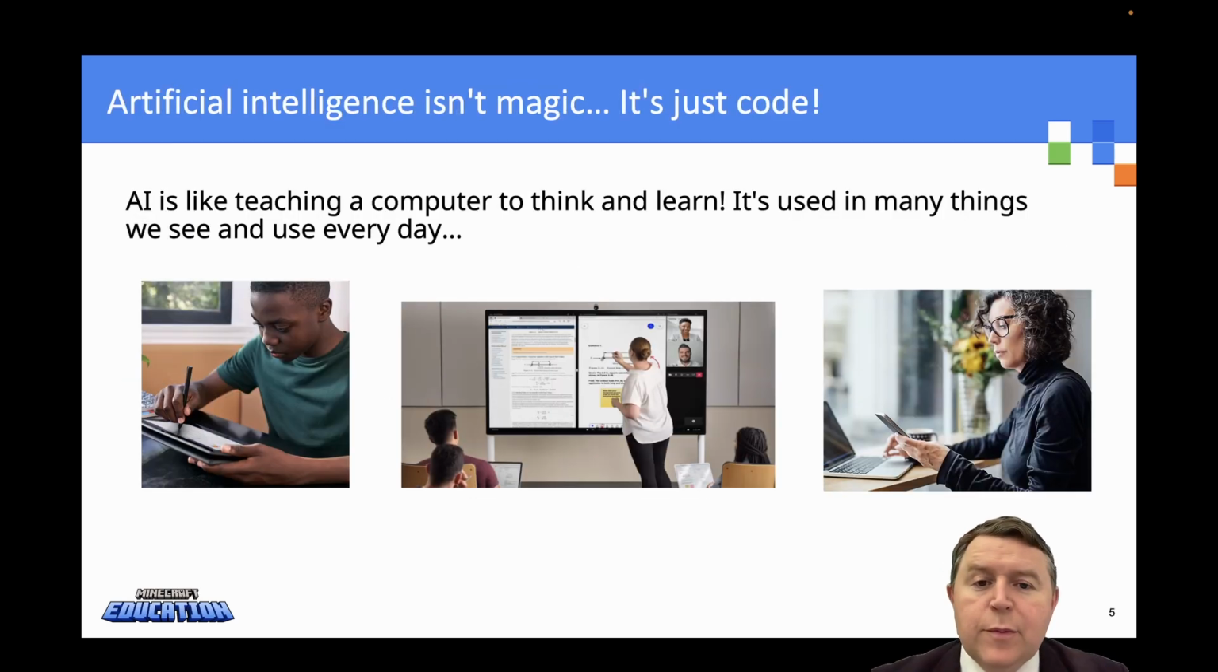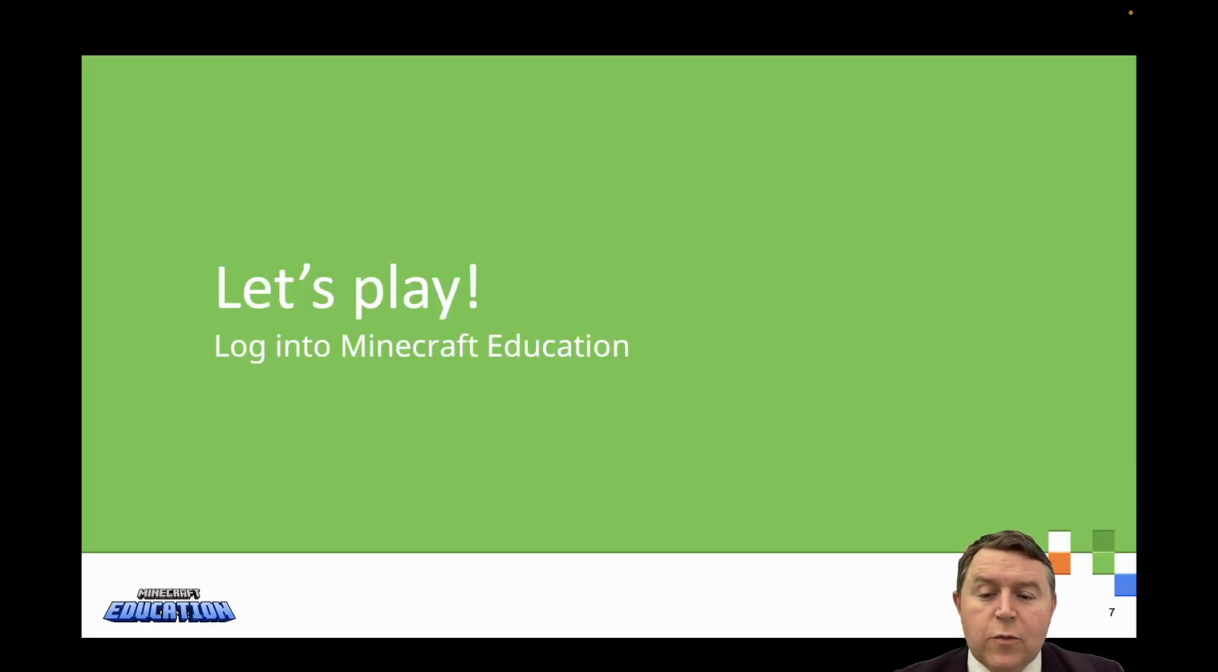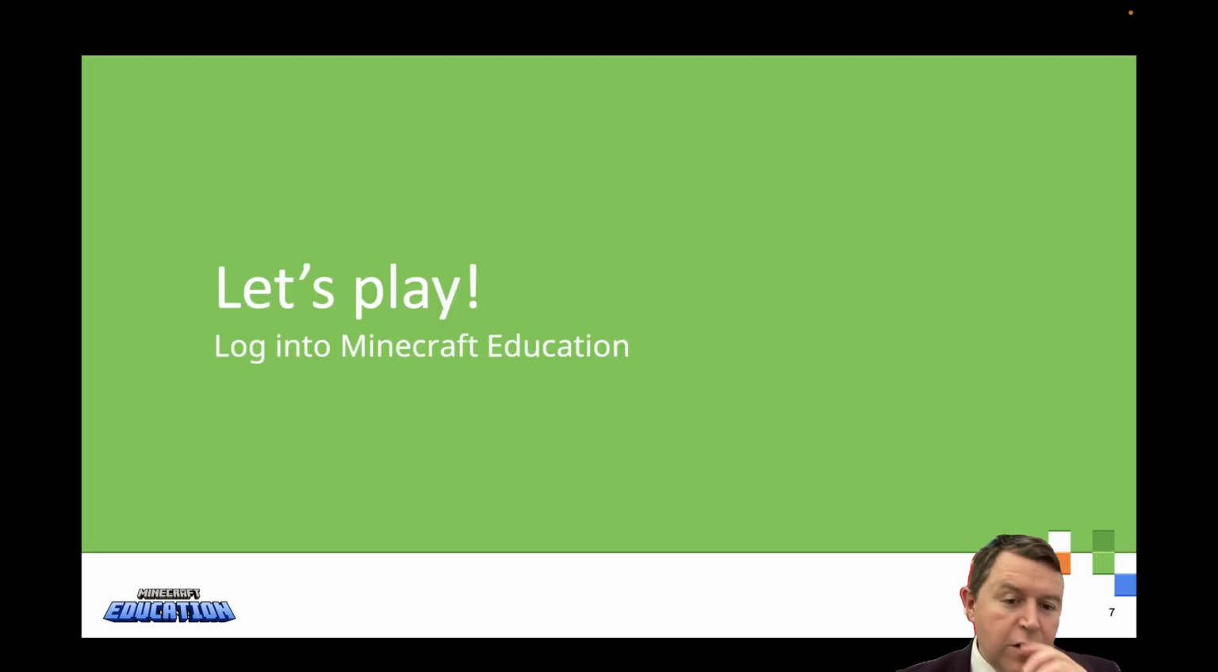So AI is like teaching a computer to think and learn. It is used in many things we do today. Okay, so what will we learn today? We will describe what artificial intelligence is and where we see it in the world around us. We will identify and explain the rules of using AI in the right way. We will use coding to think like a computer and solve puzzles step by step. And of course, we'll learn about how AI choices can impact people. And we will apply what we've learned to understand more about the careers in the use of AI and in computer science. So let's play. We're going to log into Minecraft, and we're going to go to the first activity.